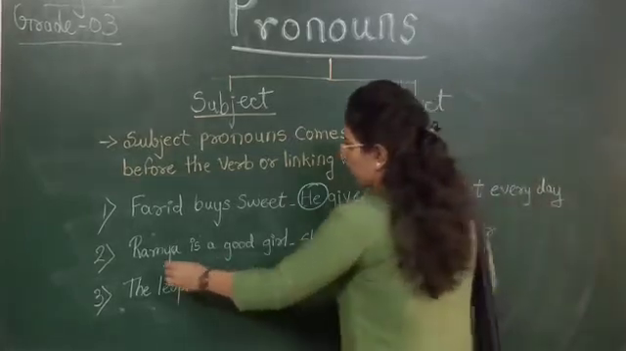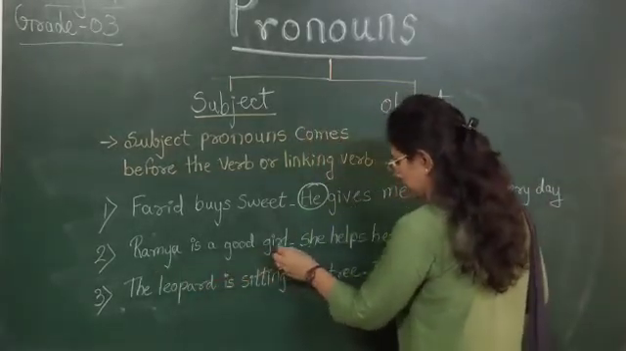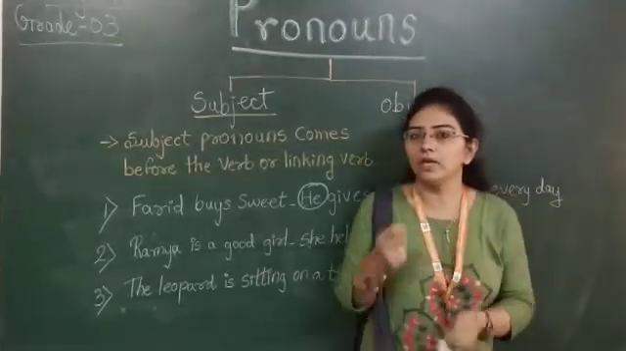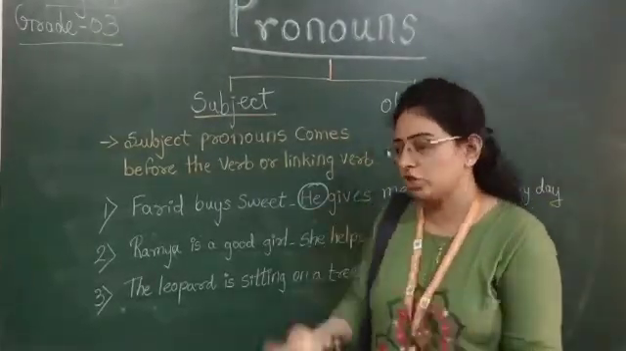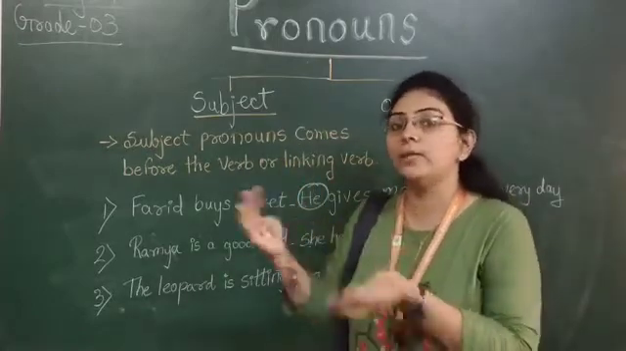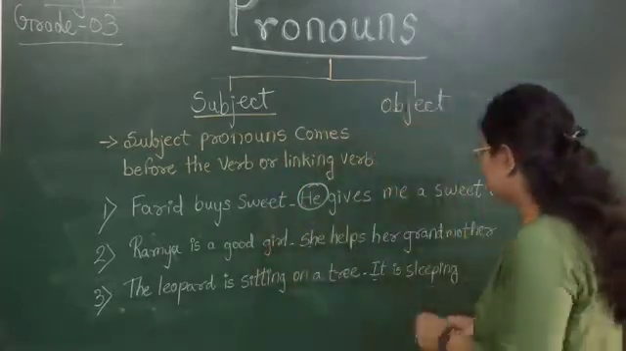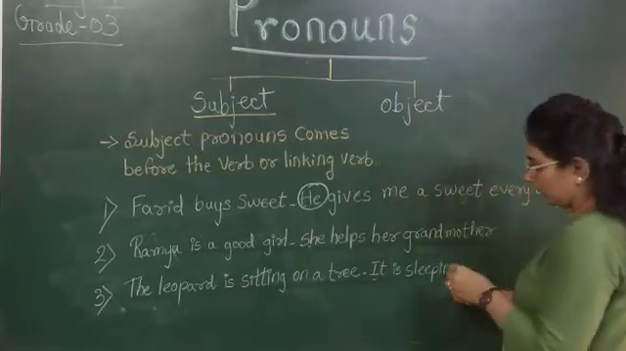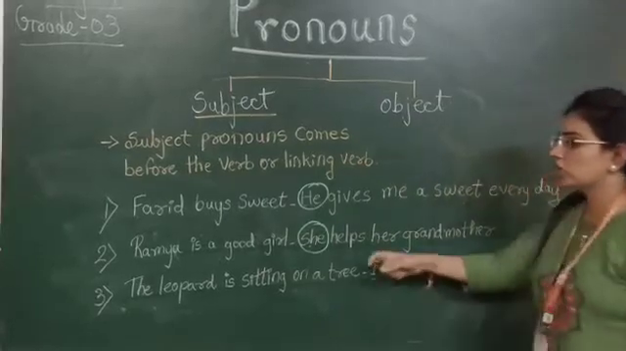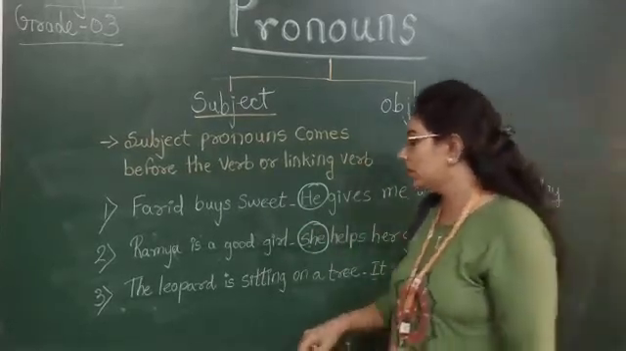Second sentence is Ramya is a good girl. She helps her grandmother. Now here they have said Ramya is a good girl. Ramya जो है वो अच्छी लड़की है और she helps her grandmother. वो अपनी grandmother को help करती है. So यहाँ पे the pronoun word for Ramya is she. So she is a subject pronoun for Ramya.